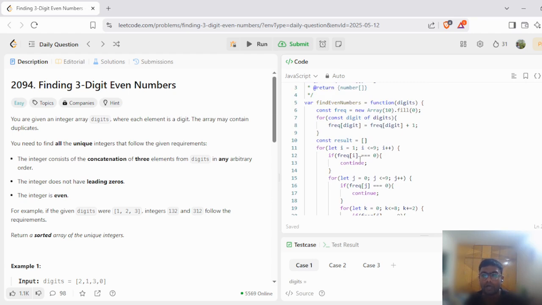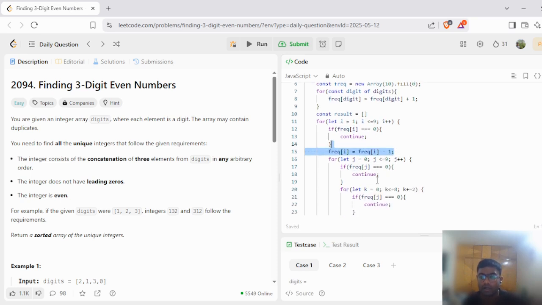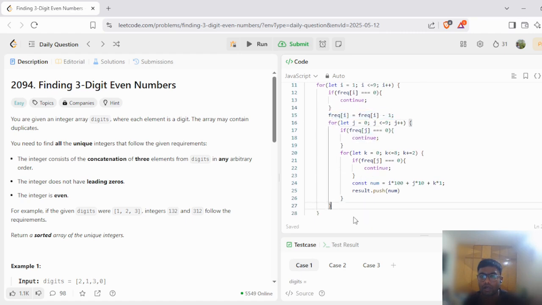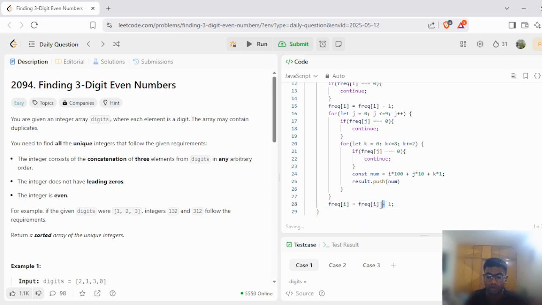And we also make sure that every time we check if frequency is less than 0, and we also reduce the frequency count at every instance, and also we increase it post all the operations that we want to perform.